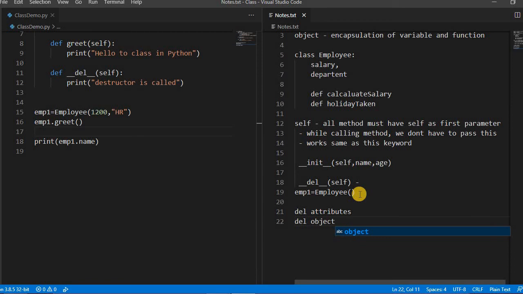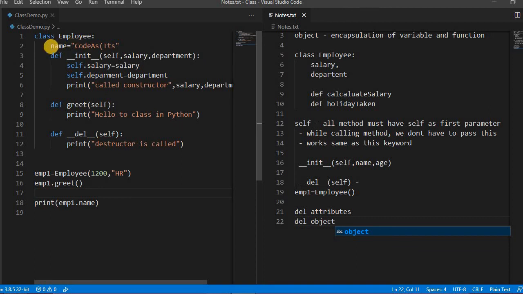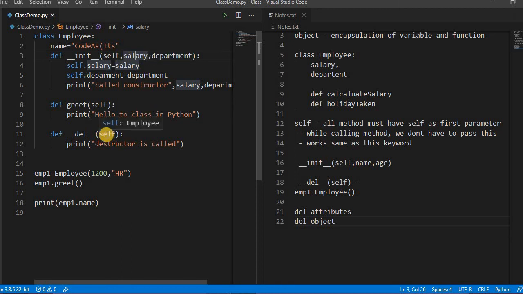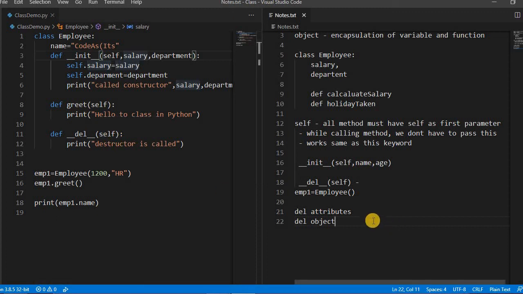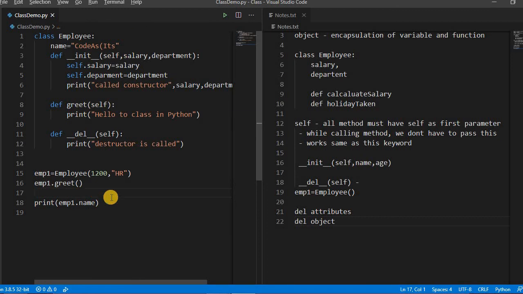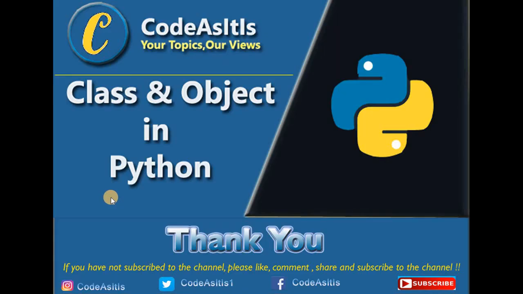So these are a few of the constructor concepts. You have understood the class variable. This name is a class variable because it's common for all the objects, but salary and department are instance variables. We have also understood the self variable and why you need self. These are a few of the concepts related to object and class: how we can create the class, how we call the class, how the constructor is called like the init function, and how the del function is called by default. That's mostly a simple way to explain class and object in Python.